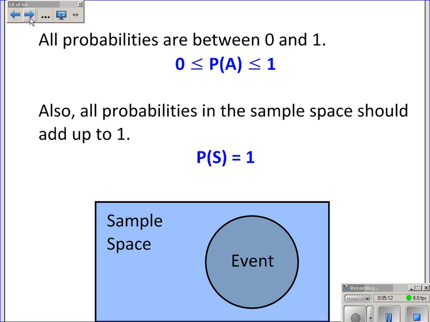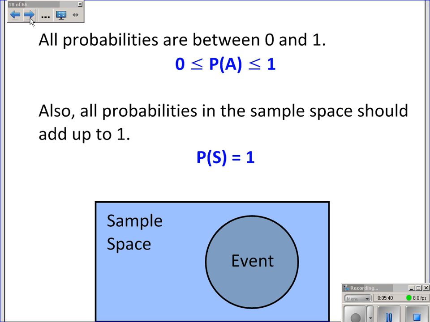Okay, all probabilities, like I mentioned before, are assigned numbers between 0 and 1. It can be 0 and it can be 1, but usually it's a number in between. Also, all the probabilities in the sample space should add up to 1. If not, then you don't have the entire sample space, and you need to go back and find the rest.